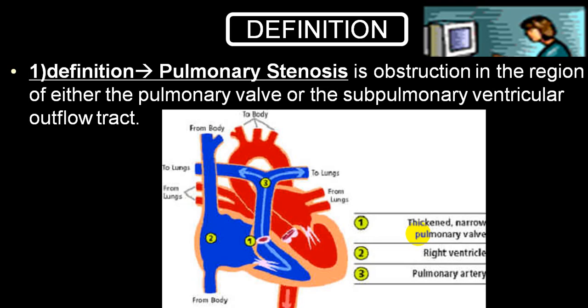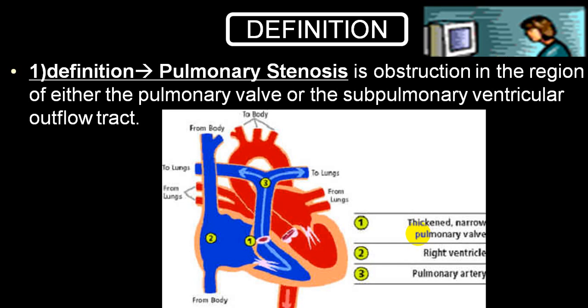So as usual, by definition, pulmonary stenosis is a decrease in pulmonary valvular area during right ventricular systole to less than 1/3 of the original size. Then we call that pulmonary stenosis.